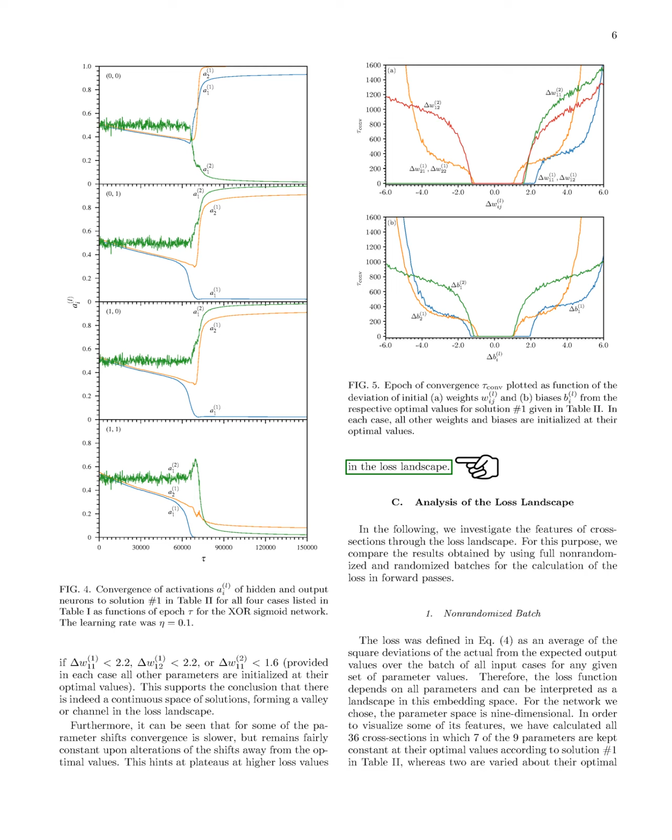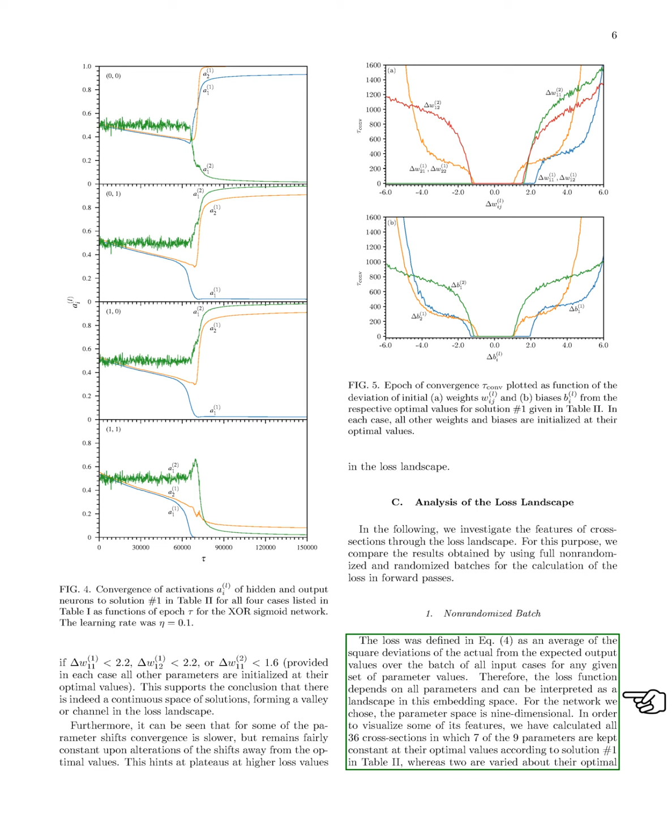Section: Analysis of the loss landscape. In this section, we analyze the characteristics of cross-sections through the loss landscape. We compare results from using both full non-randomized and randomized batches to calculate loss during forward passes. For the non-randomized batch, we define loss as the average of the squared differences between actual and expected output values across all input cases for a specific set of parameters.